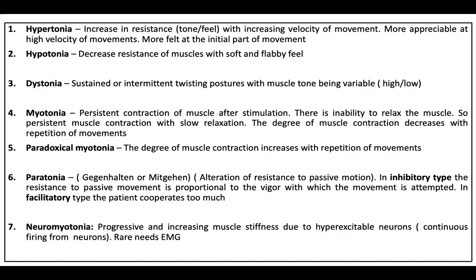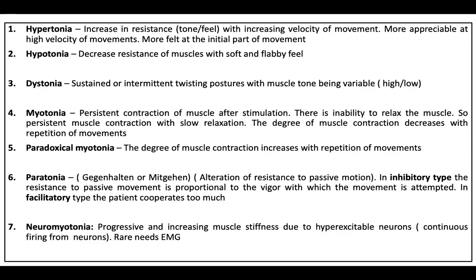Okay, so the inhibitory paratonia is much more common than a facilitatory paratonia. This can be seen in neurodegenerative conditions. Very rarely, of course, it can be seen in very anxious children or very anxious people who are trying to oppose your particular action. What is neuromyotonia?